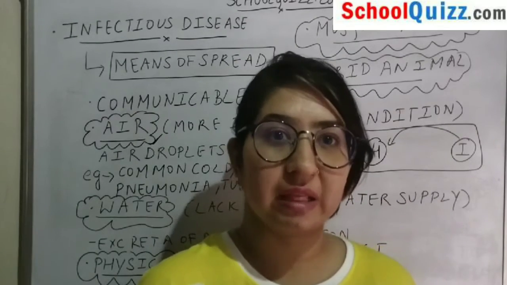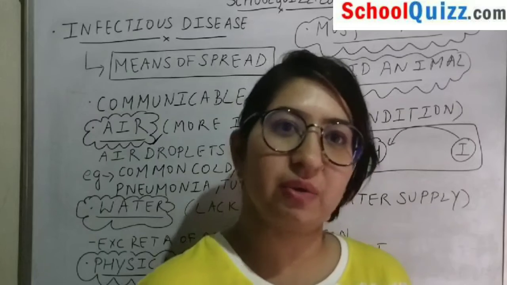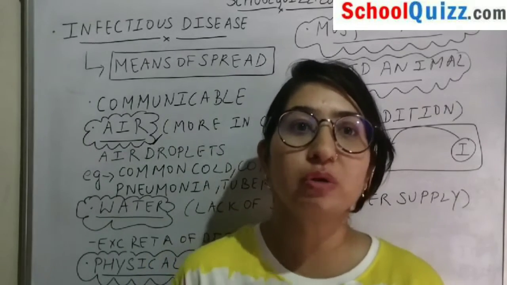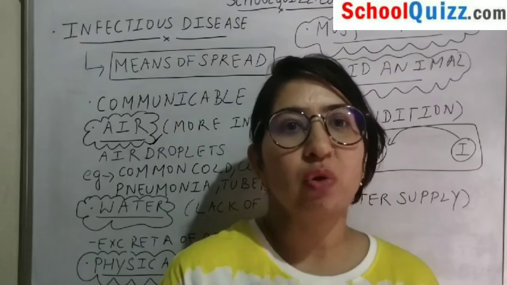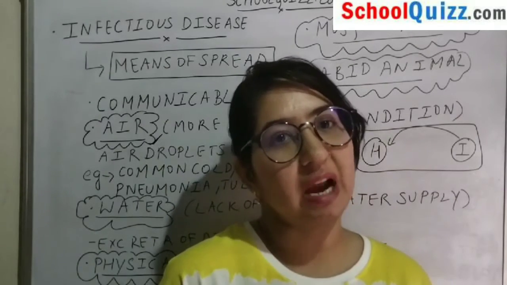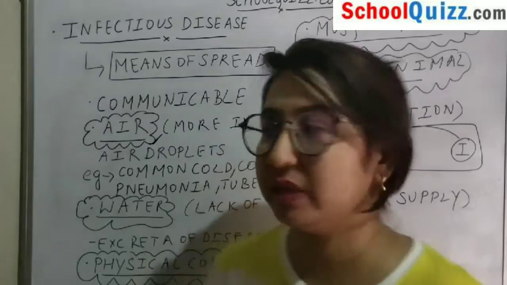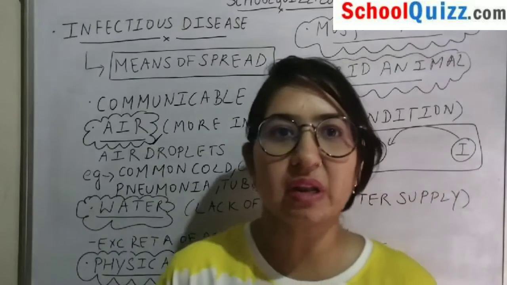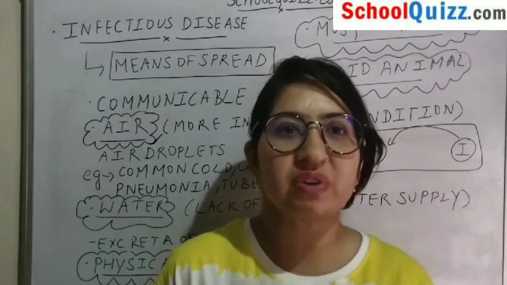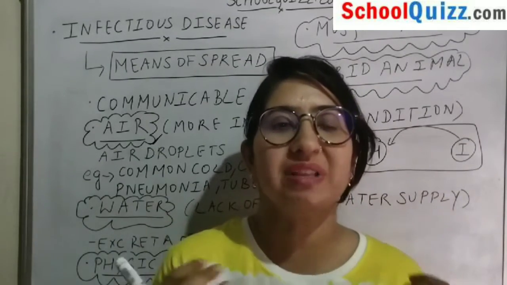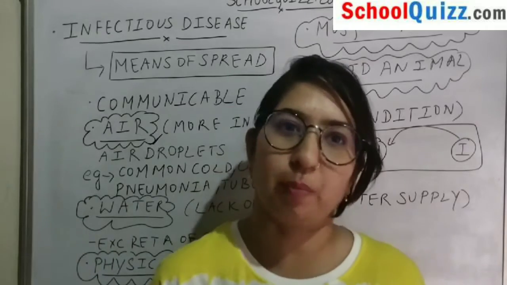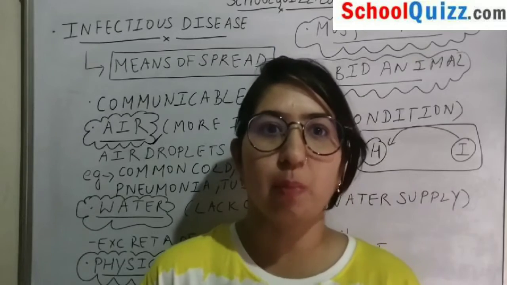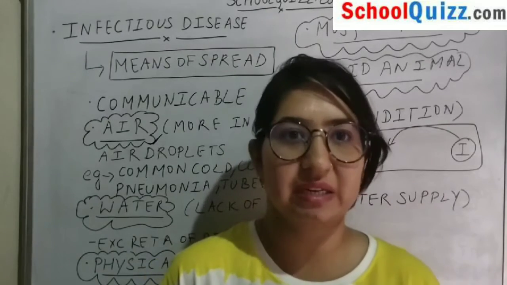If any healthy person is present nearby, there are chances that the person can also come in contact with those air droplets and get that particular disease. This is more frequent in crowded places. Whoever comes in contact with those air droplets will actually get that disease.